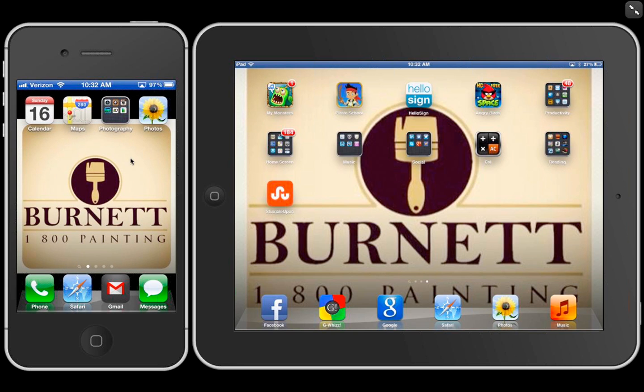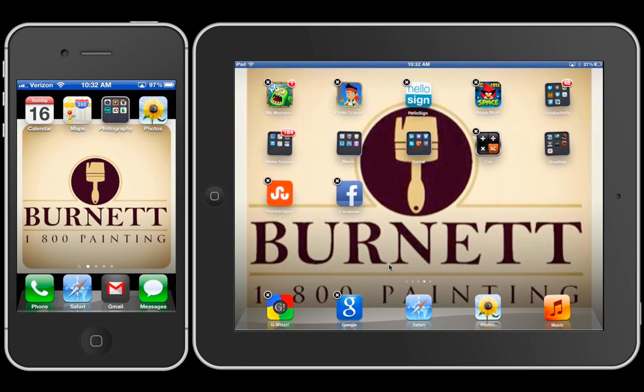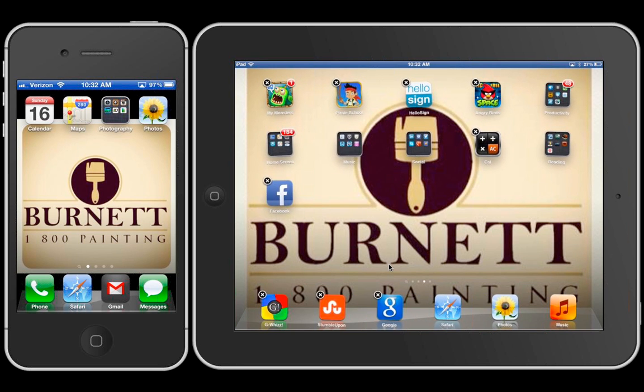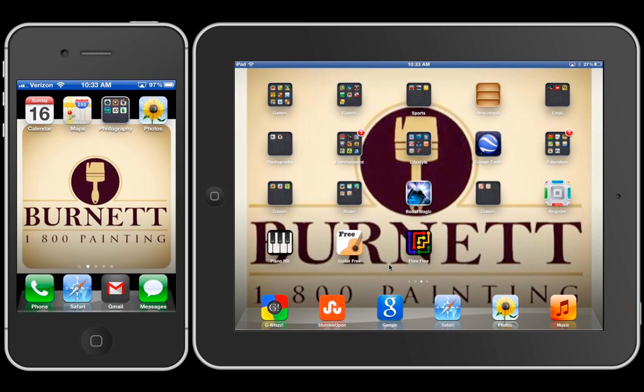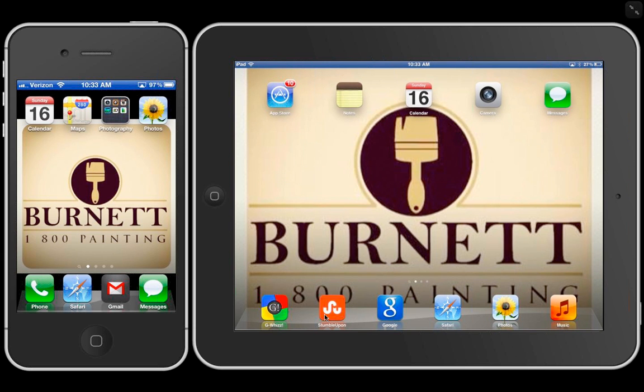Now, we set up the home row just like we were moving the apps across the other devices. But first we have to make room. So say for example on the iPad, touch and hold one of the apps, and I move it up. Now the home row has adjusted for 5 apps, but has also left room for me to bring one down. To stop them shaking once I'm all done setting my home row, I would just hit the home button. So as you see, as I move it across, the home row stays the same.